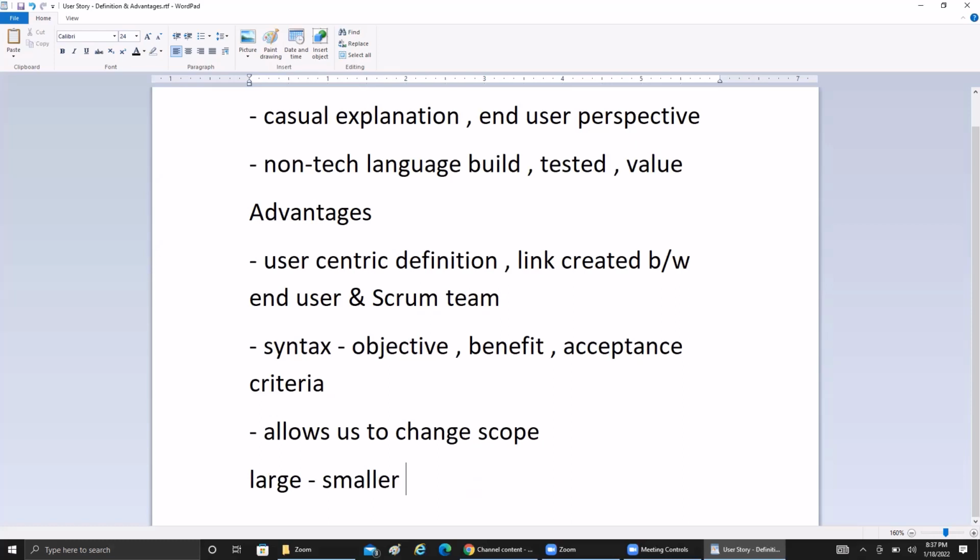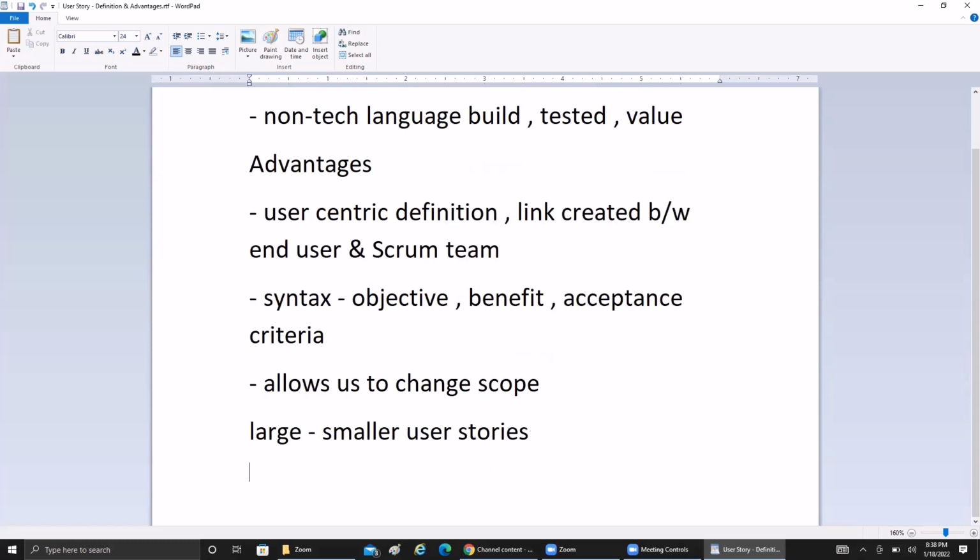So when the scope becomes large at any point of time in the user story, that one user story has to be divided into n number of small user stories, based upon how they want to do a subsection of that software feature. Okay. And also, it's not only changing the scope; indirectly the acceptance criteria is also allowed to change here as part of the user story.